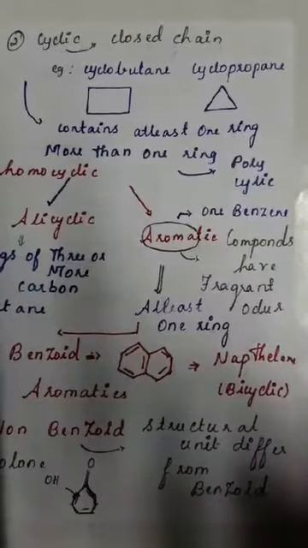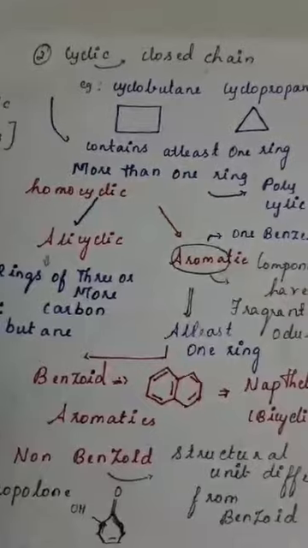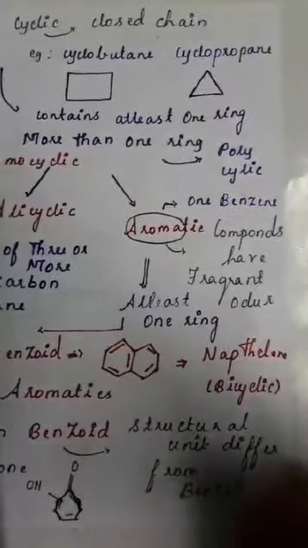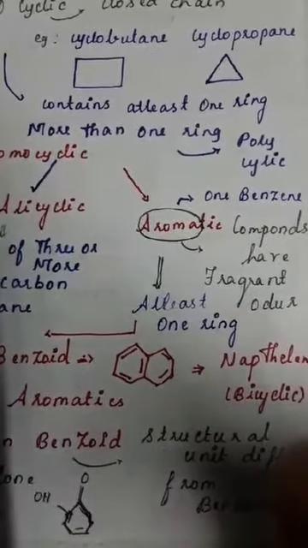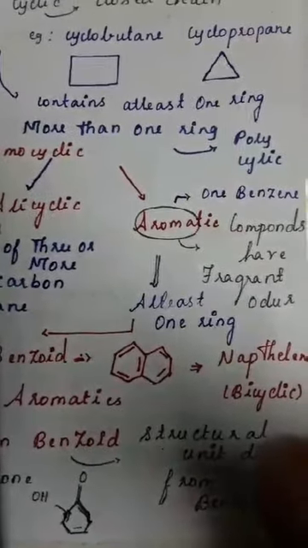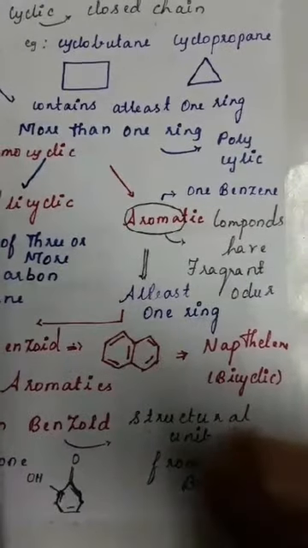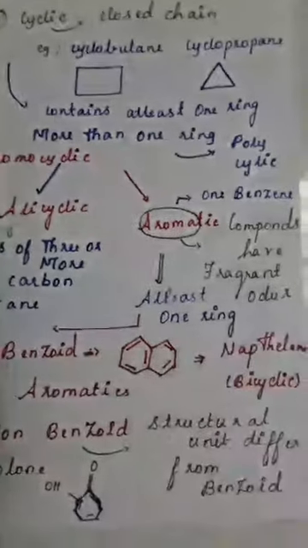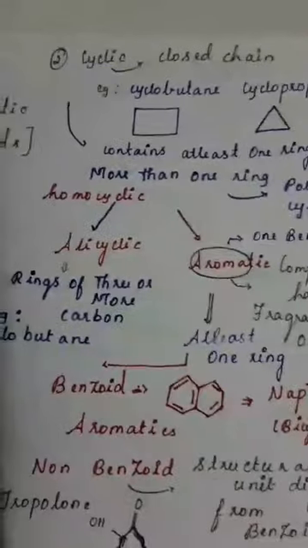Why are they called aromatic compounds? Because the compounds formed have a definite fragrance or odor. In Greek, for odor we say aroma. Aroma means smell. So these compounds have a smell, so they are called aromatic compounds. They should have at least one benzene ring. Definitely they should have one benzene.